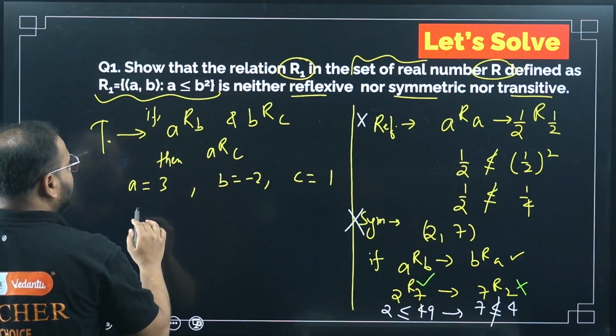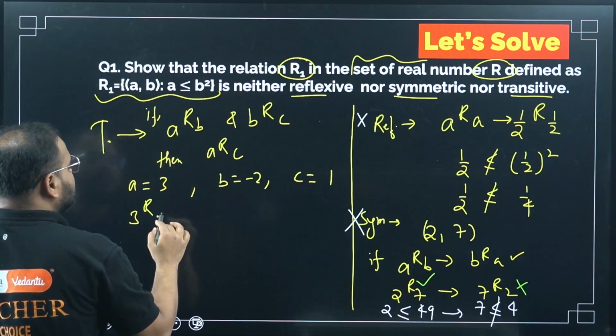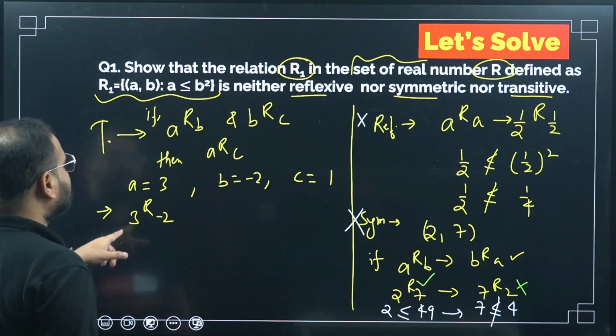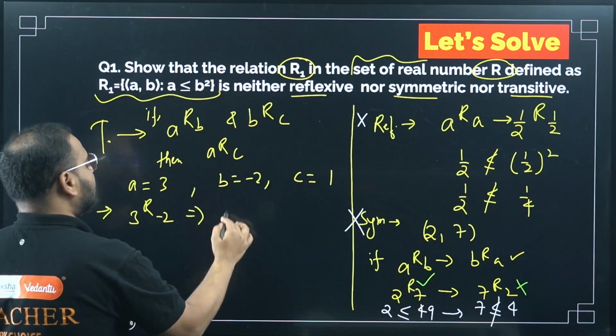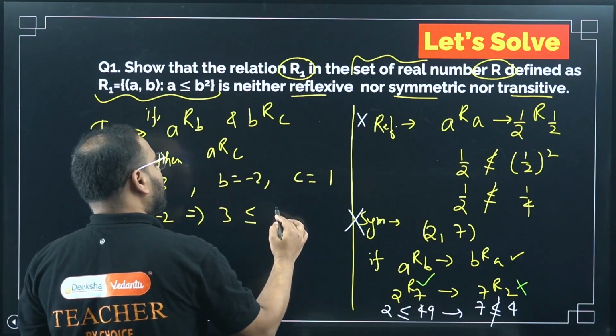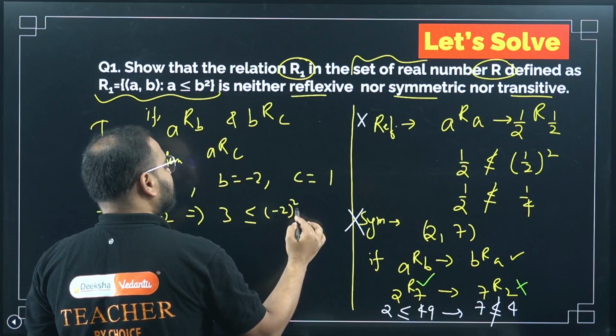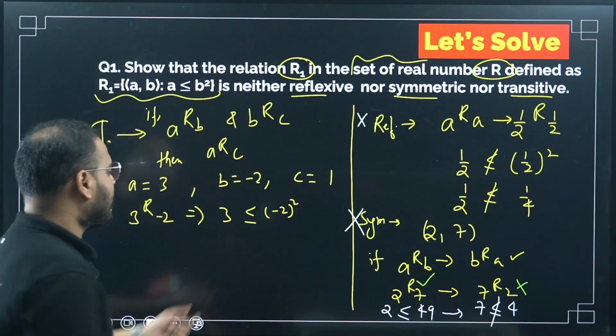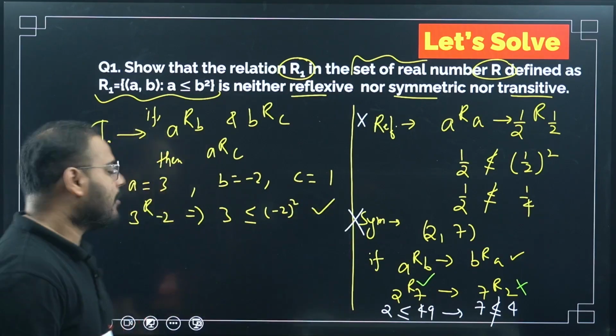So A or B will become 3R minus 2, right? How much is this? Please check here. 3 is less than or equal to minus 2 square. So how much is that? 4. So this is correct. This is valid. Okay, what about the next one?